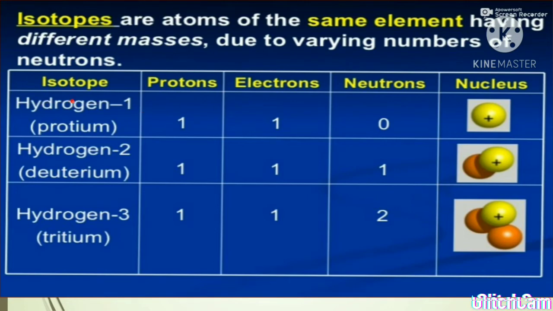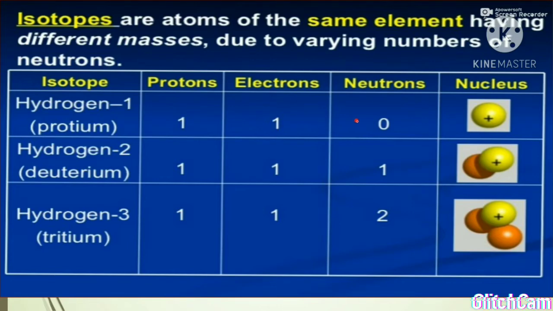Now you can see there is a table, and in this table the number of protons, electrons and neutrons can be easily seen. Hydrogen 1, which is protium, contains 1 proton and 1 electron but 0 neutrons, because we know that the mass number minus atomic number is equal to the number of neutrons.